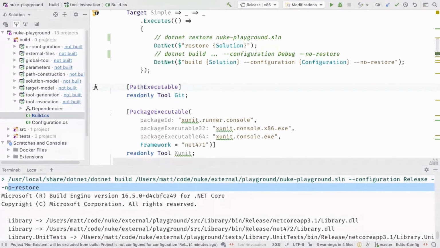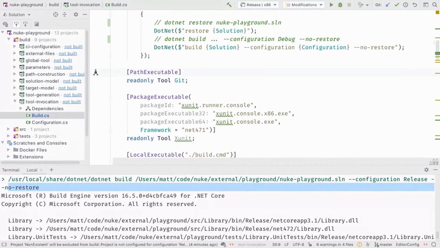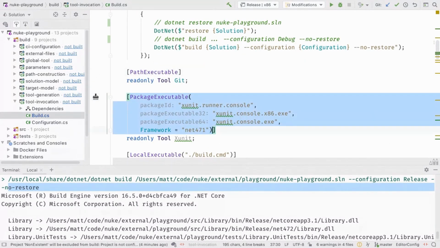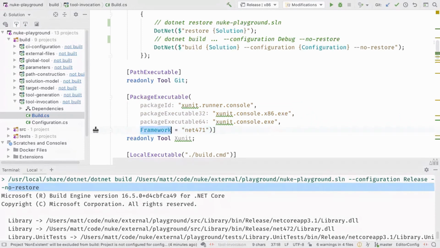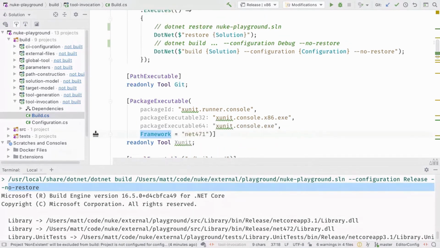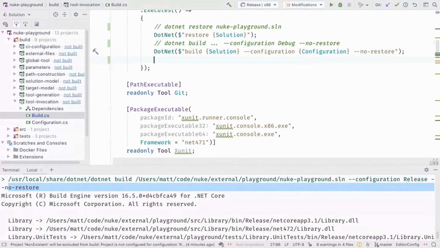I could also grab basically an executable from a NuGet package like that. I define the package ID. I can define if I want to have different executables for 32 and 64 bits. And sometimes we also need to define a framework, because especially XUnit is providing executables for different frameworks as well. And those I could use in the very same way.